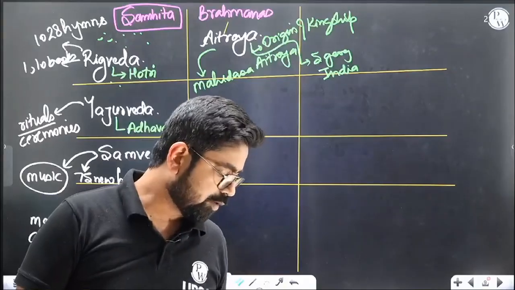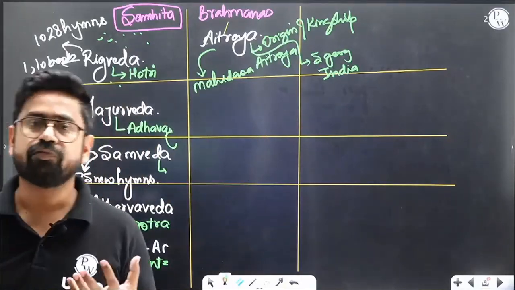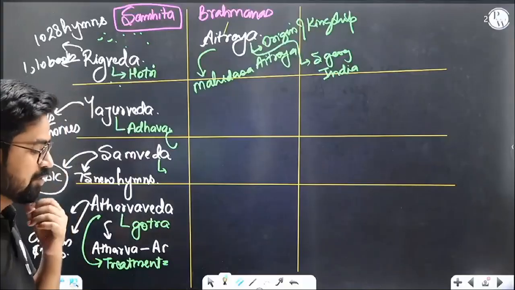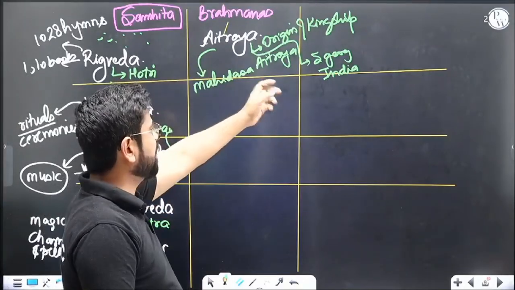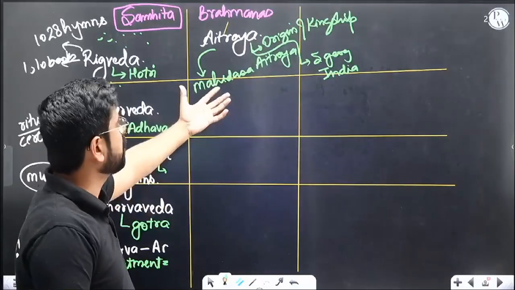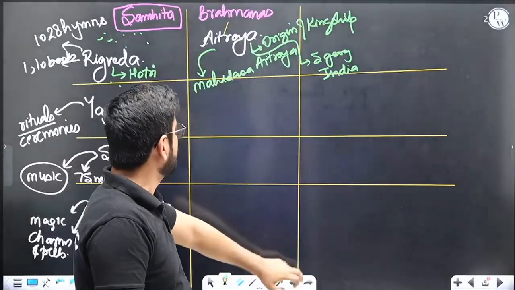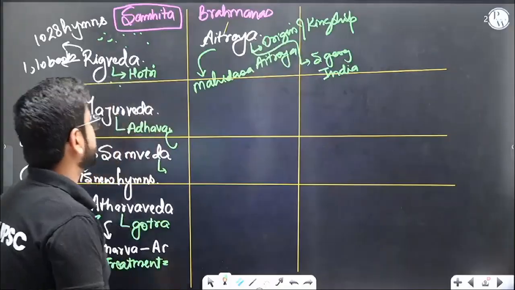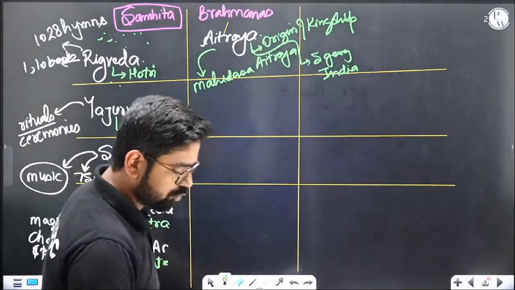Again, both are important, both can be directly asked. UPSC once asked from which Upanishad we found Satyamev Jayate. So this question is already asked. They asked from which Upanishad we got something. Again, origin of kingship, five geographical locations in India. We are not going to study all the Brahmanas, only important ones. So Aitareya is written by Mahidasa Aitareya, again easy. Origin of kingship and five geographical locations, it is written in Aitareya. There are more Brahmanas like Kaushitaki, but I'm writing only those which have some relevance.